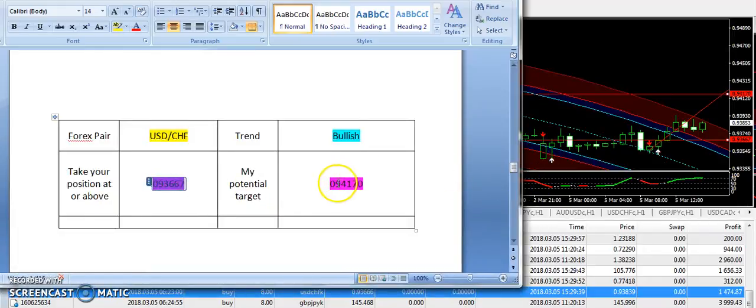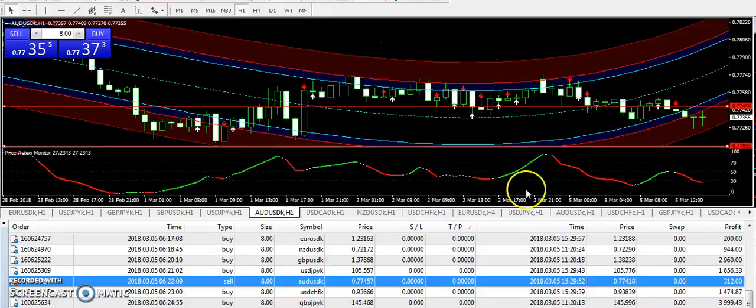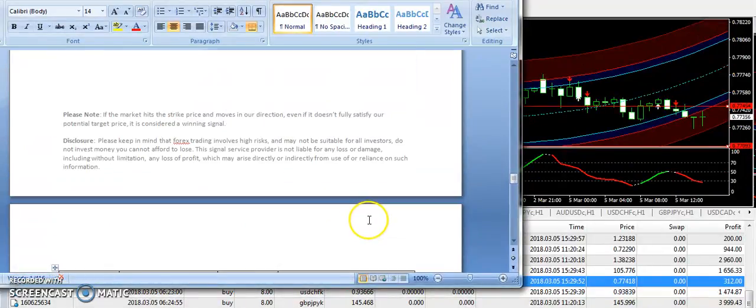And if it continues to go up like this, then the next target can be 0.94170. But those subscribers who have already taken the profits, I just recommend them to exit from the trade, because this is too much, because we have also benefited from other signals. Okay, now let's talk about another signal, which is AUD USD.